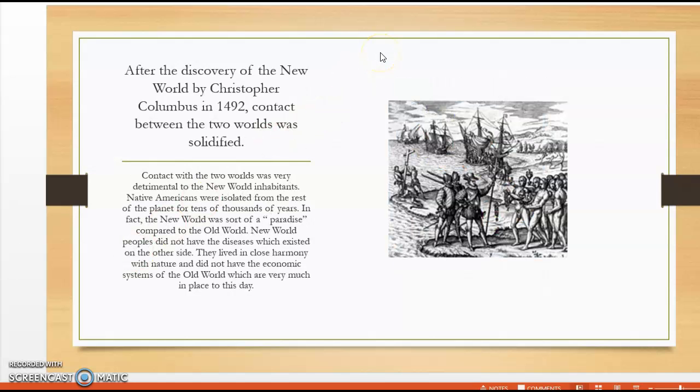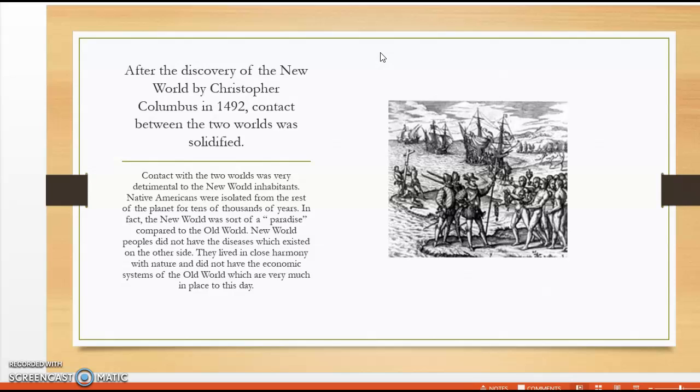So what happened after Columbus discovered the New World? After the discovery of the New World by Christopher Columbus in 1492, contact between the two worlds was solidified. Before that time, the two worlds really didn't know each other. But now we see a connection that will last until present time, and perhaps forever.